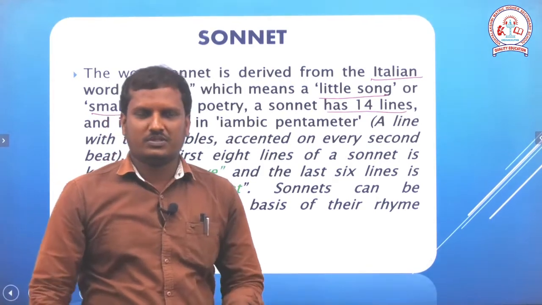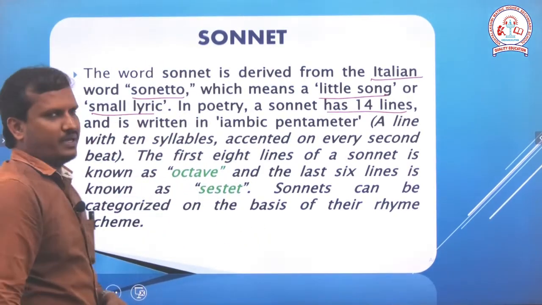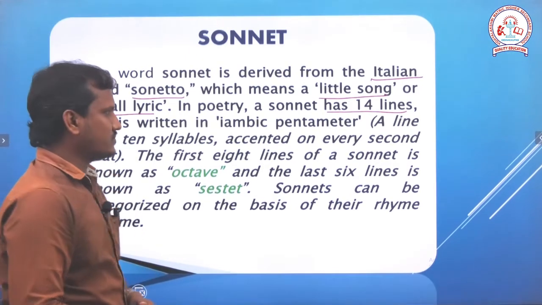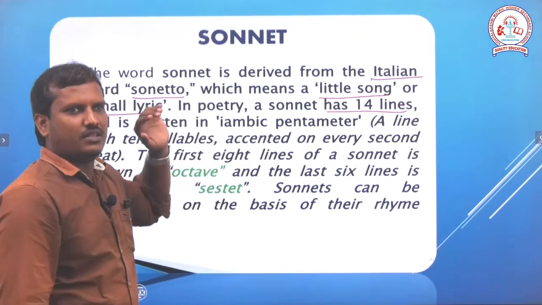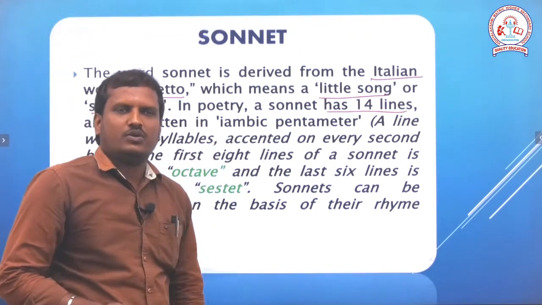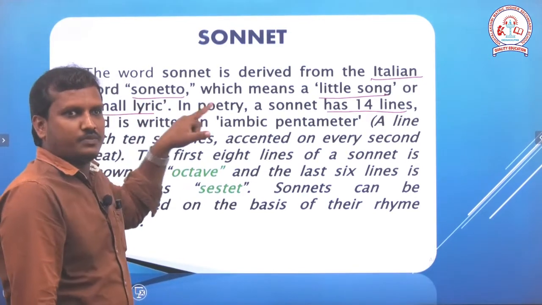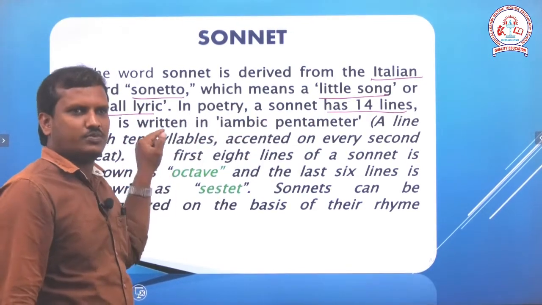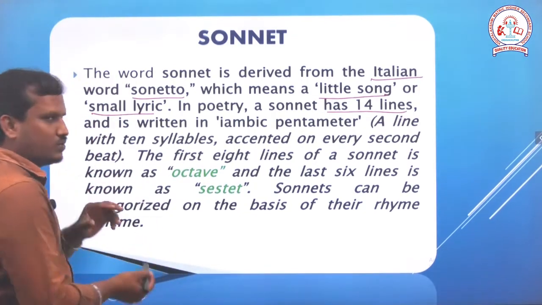A 14 line poem is called a sonnet and is written in iambic pentameter. So, we want to add these details. The word sonnet is derived from the Italian word sonetto, which means little song or small lyric. That's enough, and we'll move on to another point.